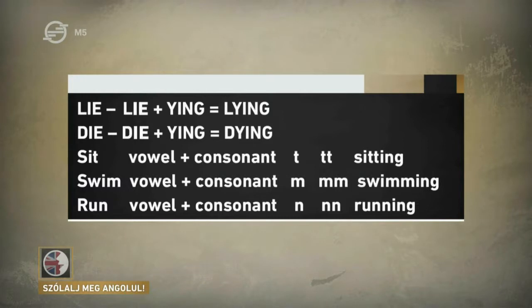And what's the third rule we have to remember? That's right. If the verb ends in vowel plus consonant, the last letter is doubled. You're sitting down. He's swimming. We're running. So we know how to make and use the present continuous tense in the positive.